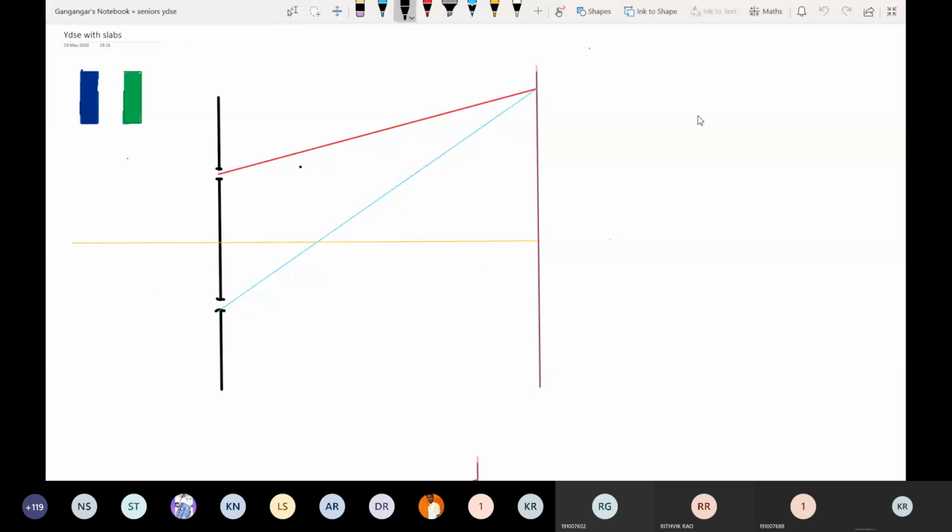Okay, now let me introduce the slabs. There are two slabs which I picked up. There is a slab of thickness T, I'll write it. Let me bring them one by one. So there's a slit S1, S2, and a source S. I'm going to introduce a slab here.